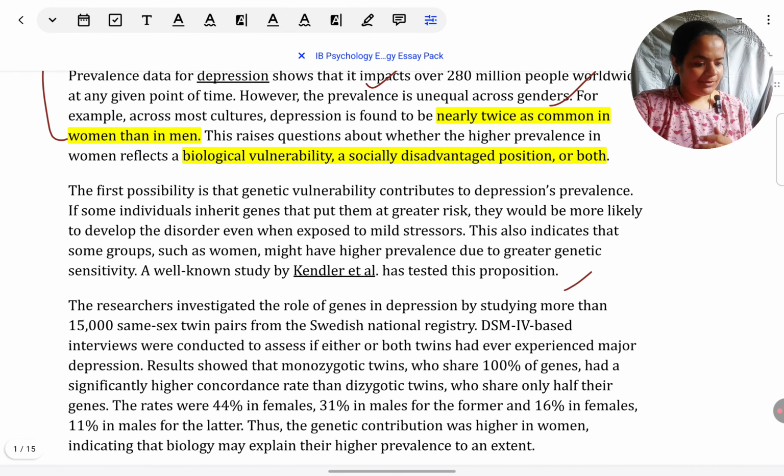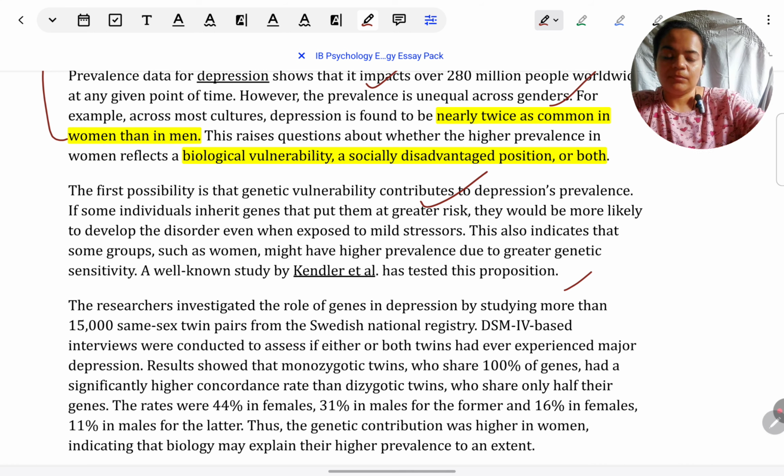Now that we have finalized and pointed out to the examiner also that these are the two arguments, we can definitely go ahead and start explaining the arguments. In a discuss question, I know this is repetitive, but to drill the point into you, you need to focus on the arguments. So explain the argument a little more before getting into the studies. At no point should it feel that you're just discussing studies for the sake of it.